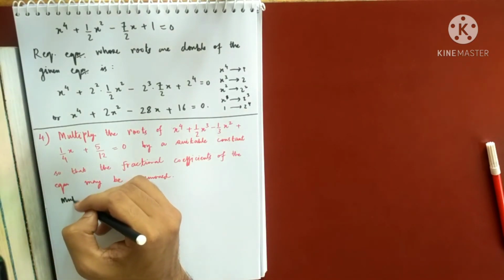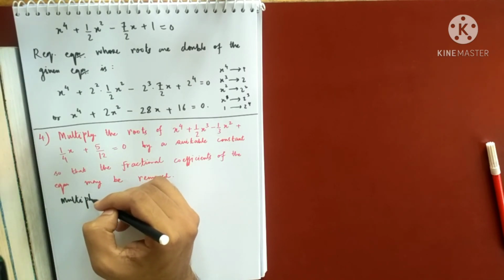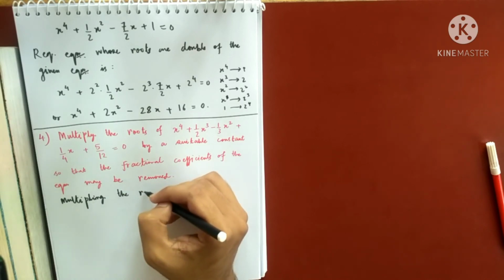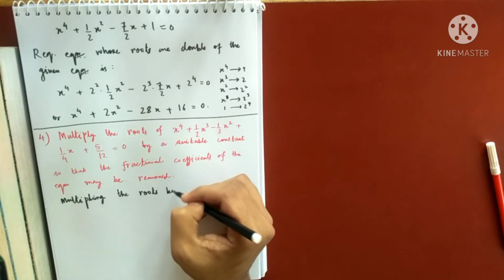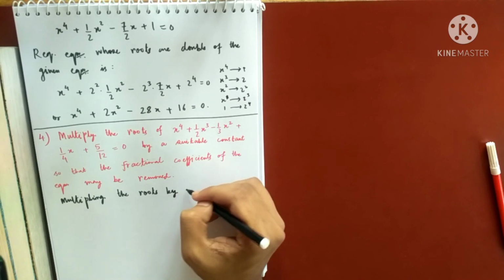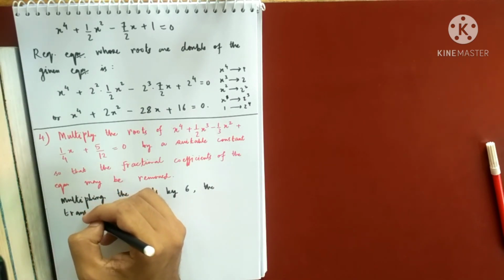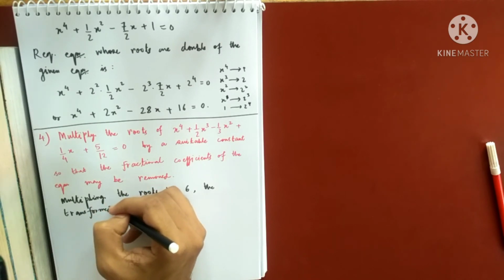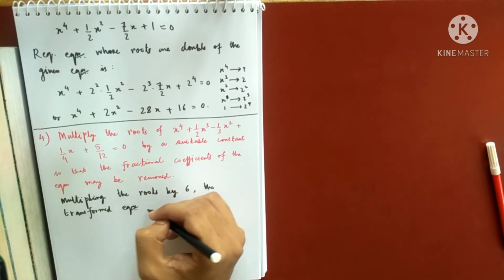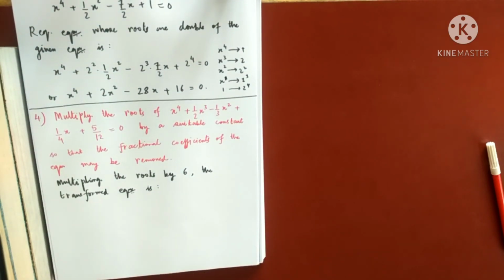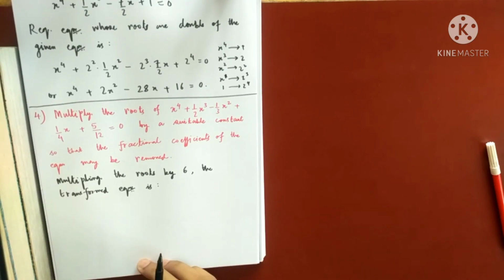So multiplying the roots by 6, the transformed equation is this. When I'm choosing 2, 3, 4, 5, the fractional coefficients are not getting removed, but when I'm choosing 6, it will be removed.